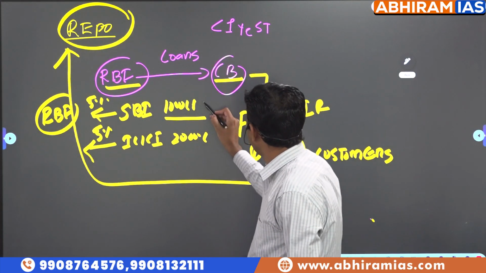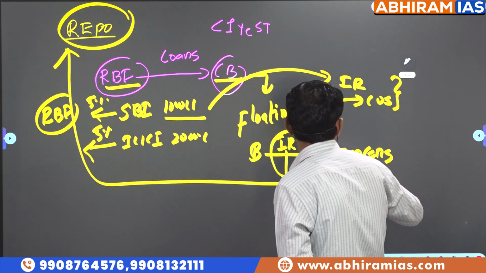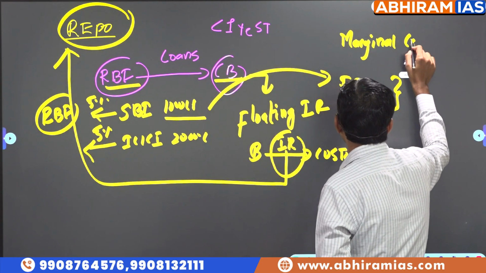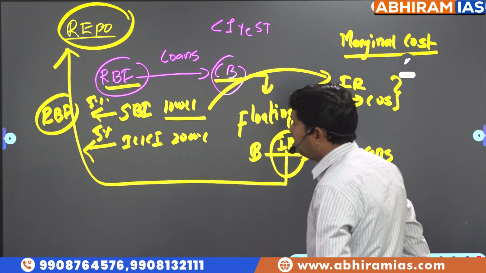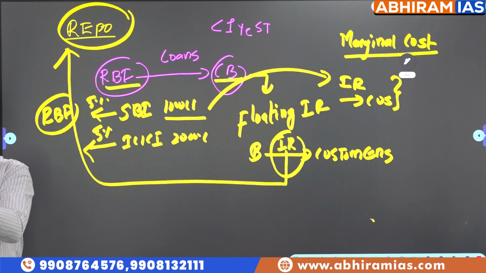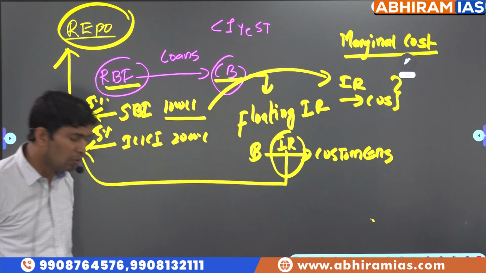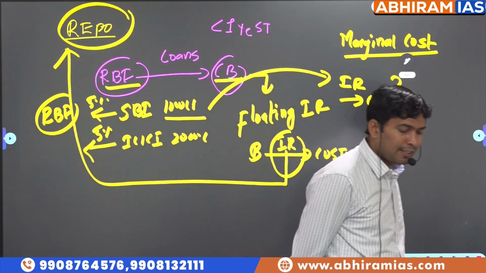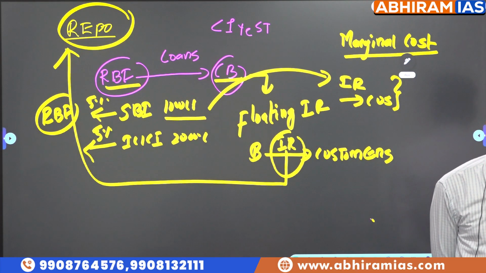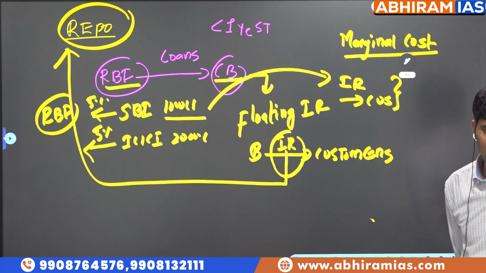Now, when SBI is fixing the interest rate for customers, it considers something called marginal cost. Sir, what is the meaning of marginal cost? After a bank borrows from RBI, until it provides loans to the customers, all the expenditure that is incurred is called marginal cost. Let's say, for SBI, employee salaries, rental expenditure, administrative expenditure, and profit margin, which we call spread. All this is called marginal cost.